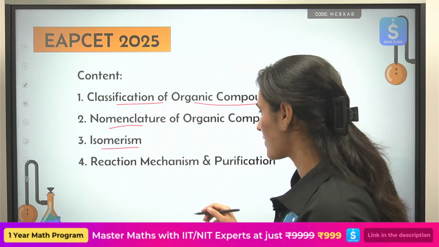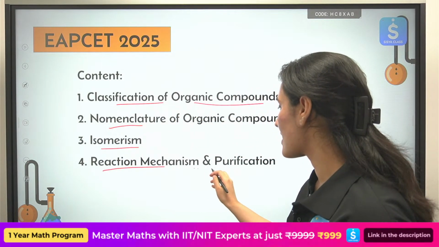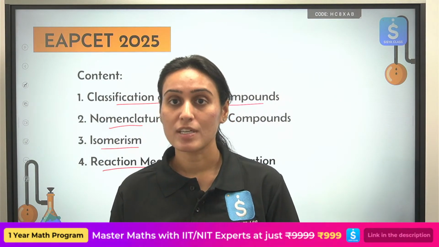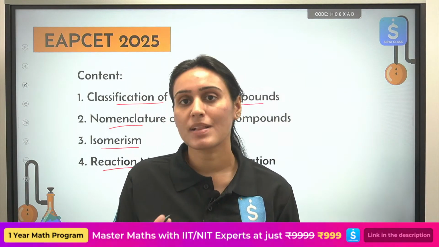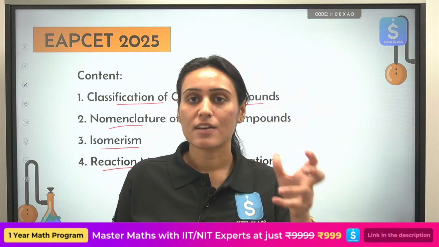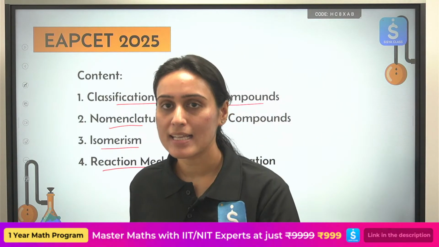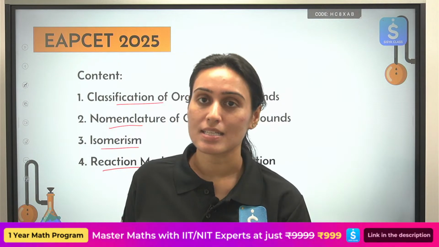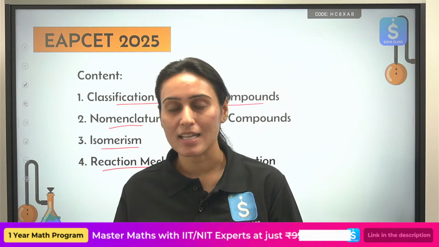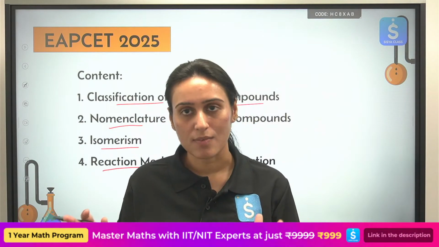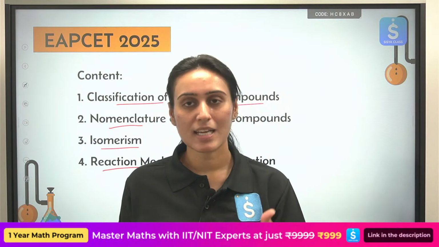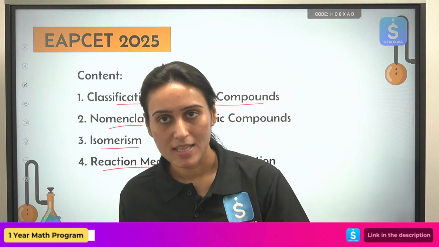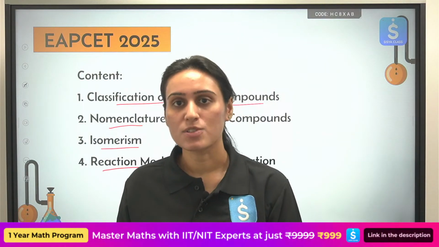Okay, after that we are going to talk about the reaction mechanism. How is the reaction proceeding? What type of intermediates are getting formed, how do we stabilize those intermediates, and if your intermediate is in an ionic state, then can you compare its stability, can you compare its acidic strength, can you compare the basic strength? Such questions we will cover. So stability of different intermediates, your carbocations, carbanions, free radicals, we will understand. We will solve questions also on the basis of them.